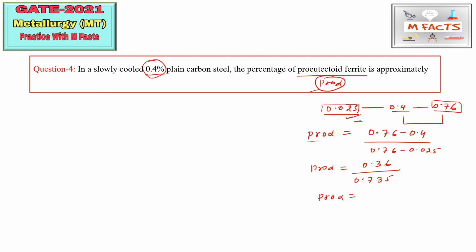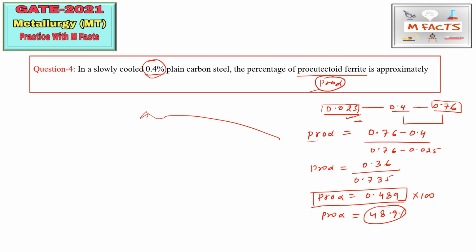This will be equal to 0.489 in fraction, and if they ask in percentage, we multiply by 100, so pro alpha will be equal to 48.9 percent. Okay, so here I told you how to find the pro-eutectoid ferrite fraction. This pro alpha equals 48.9%, and this is the correct answer for this type of question.